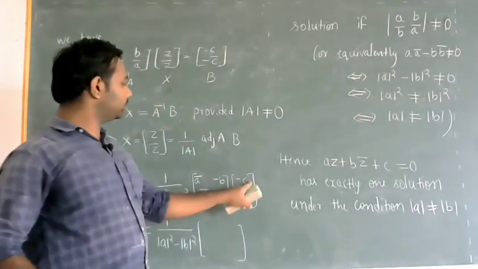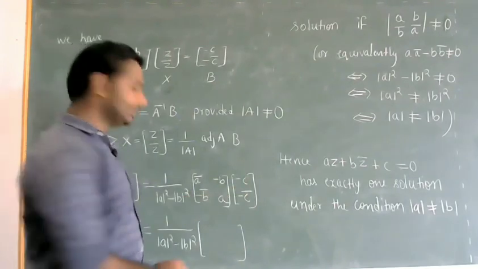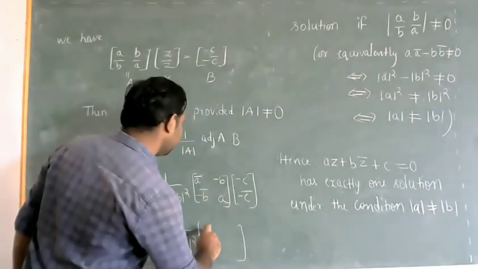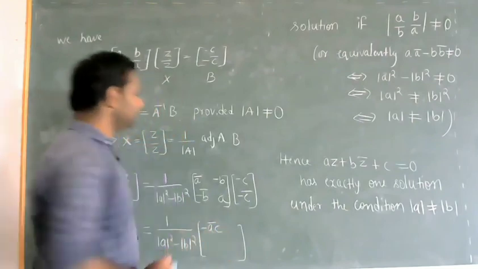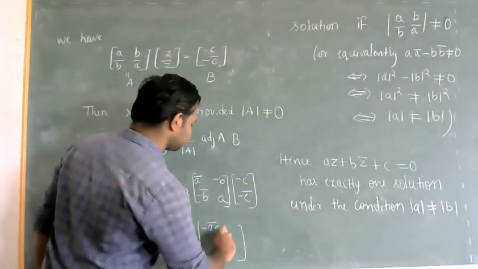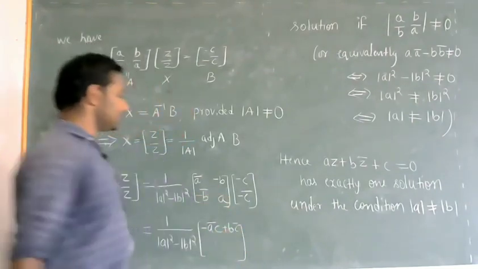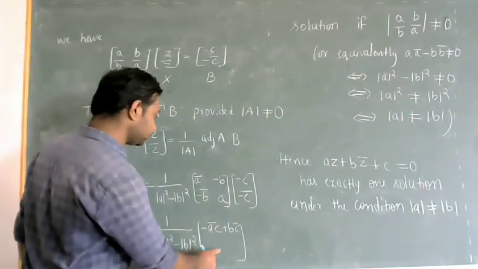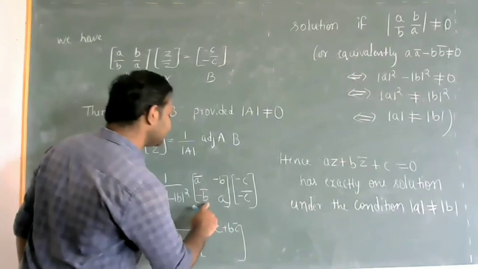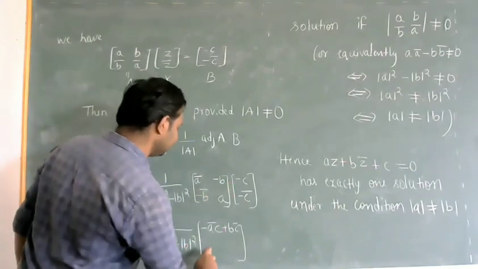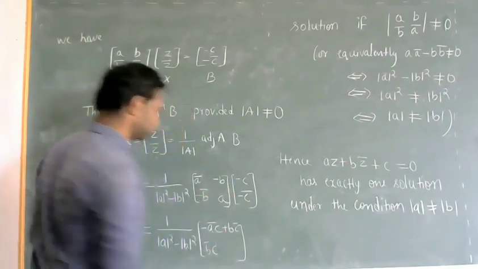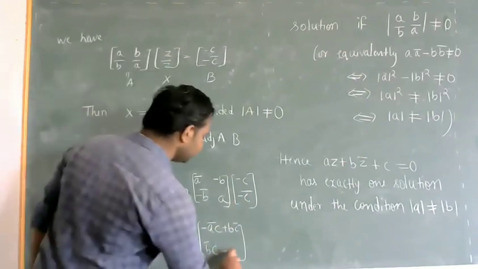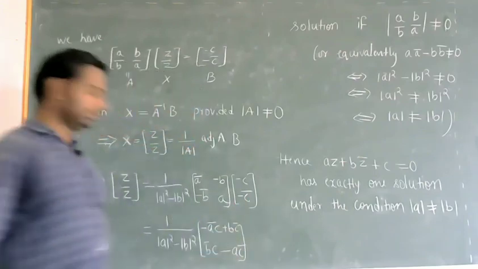So A bar into minus C gives minus A bar C, plus B C bar. The other value is minus B bar into minus C, so it is B bar C minus A C bar.